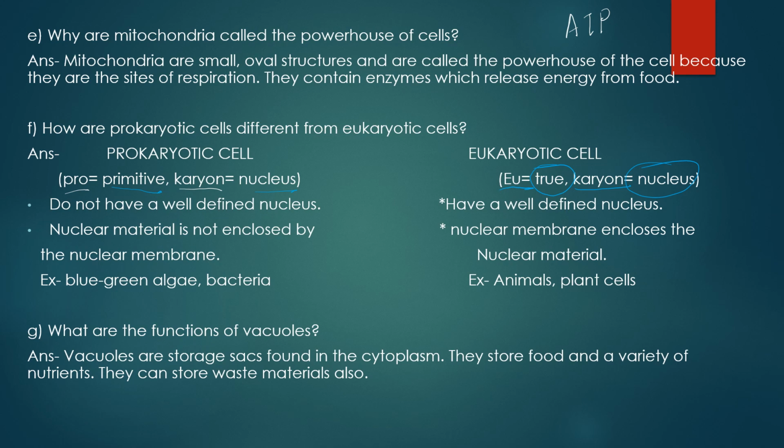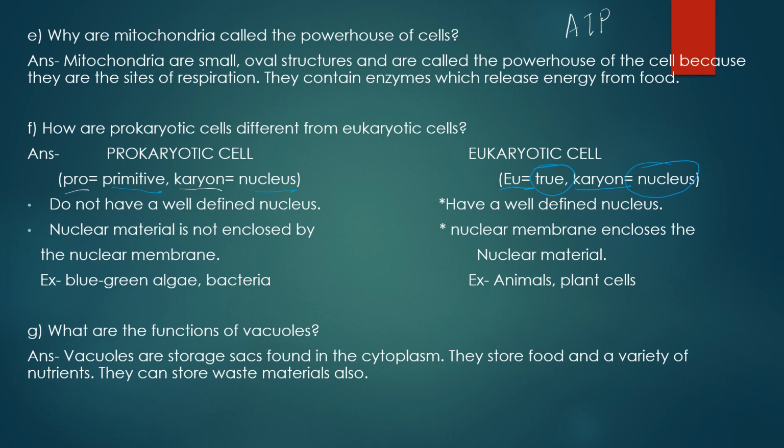So in case of prokaryotic cells, the nucleus is not well defined. It is not bound by any membrane. So you cannot identify where the nucleus is and where the other cell organelles are. But in case of eukaryotic cell, the diagram which you have practiced, which you have studied about the eukaryotic cell, where you can very well identify where is the nucleus because it is bounded by a well-defined nuclear membrane, and all the cell organelles, they also have well-defined membranes, so you can identify each and every cell organelle very well.